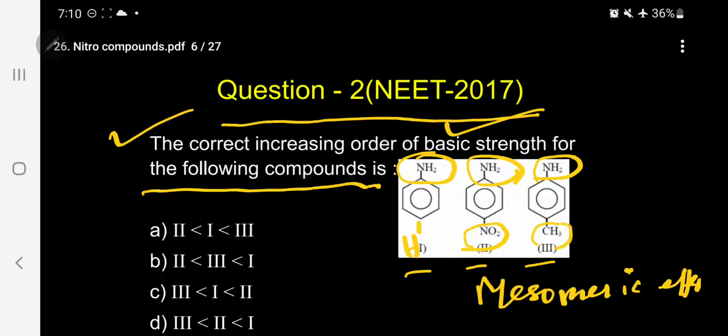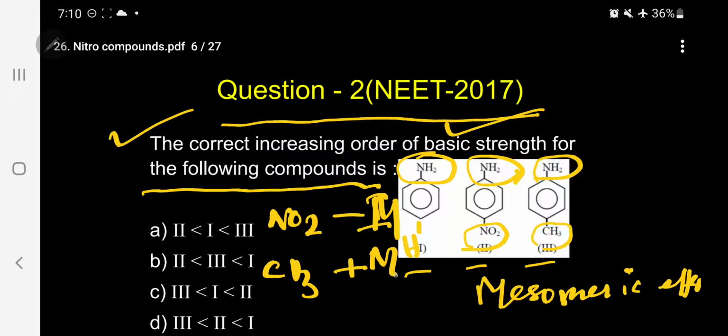In the third, the para position has a methyl group. Now kindly follow. When you go for the mesomeric effect, the NO2 group is a minus I group, that is an electron attracting group. The methyl group is an electron donating group.